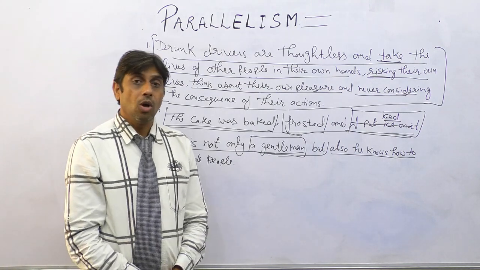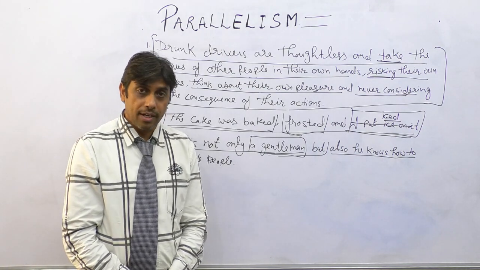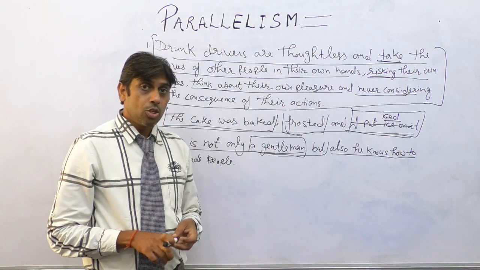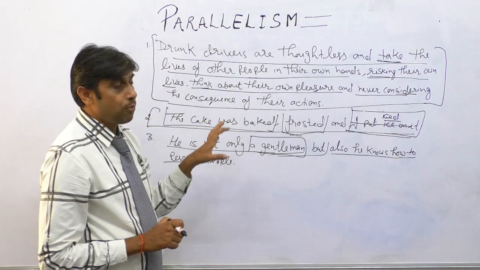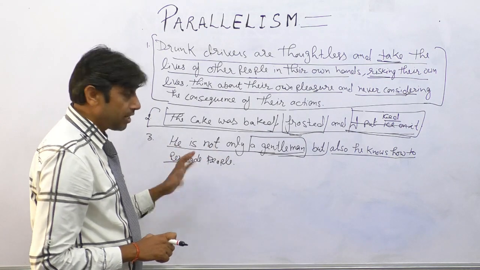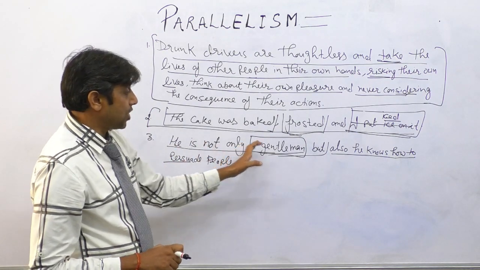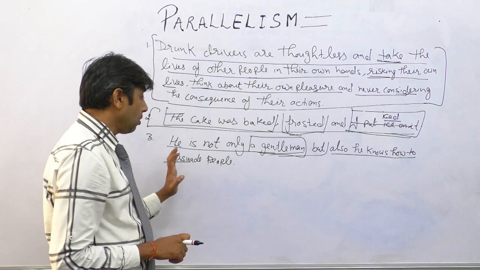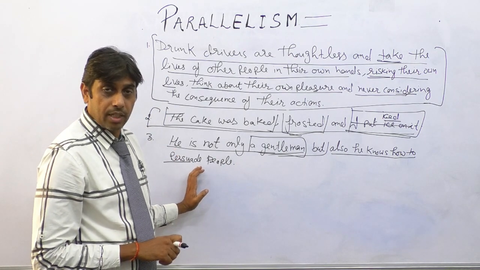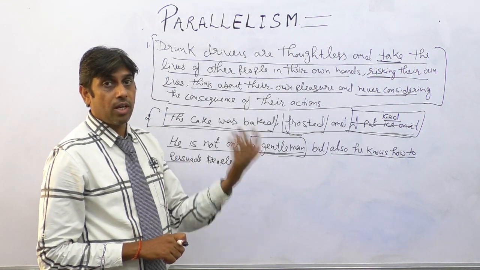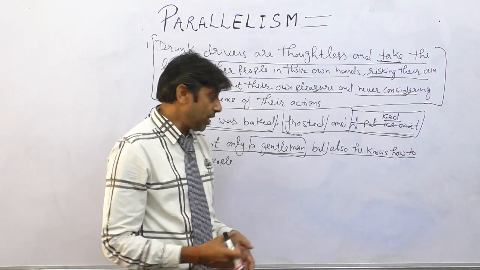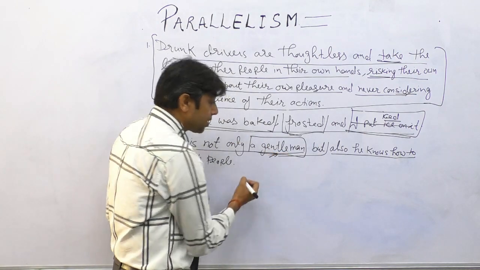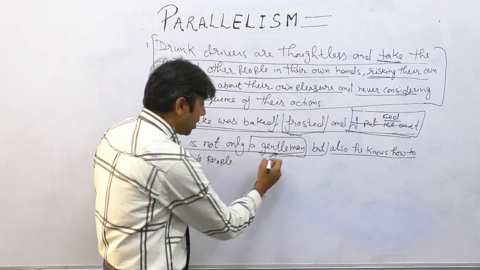That means parallelism also helps us to avoid redundancy. Parallelism helps us to avoid unnecessary words from the sentence. So the sentence could be written in that way, that he is not only a gentleman but also persuasive. Correct? So a persuasive person is the one who knows how to persuade people. Persuasive. So we can write, parallelism, parallel word, adjective to adjective.